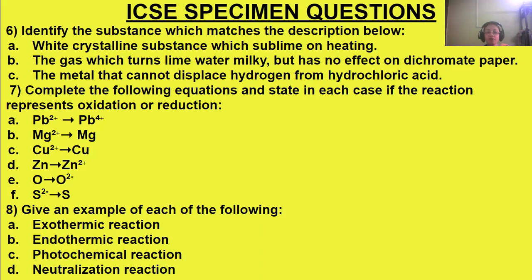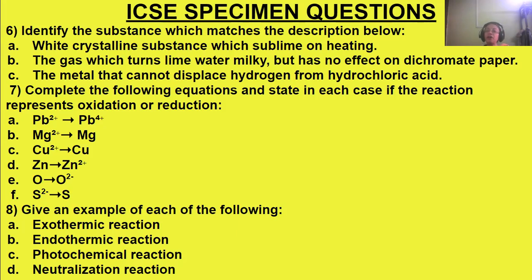Zinc is an oxidation process here. Then oxygen and sulfur, both of them. See, oxygen will gain electrons to form 2 minus. So that's a reduction process. The more oxygen, the more electrons it is gaining. Okay, 2 electrons it's gaining and it becomes 2 minus.